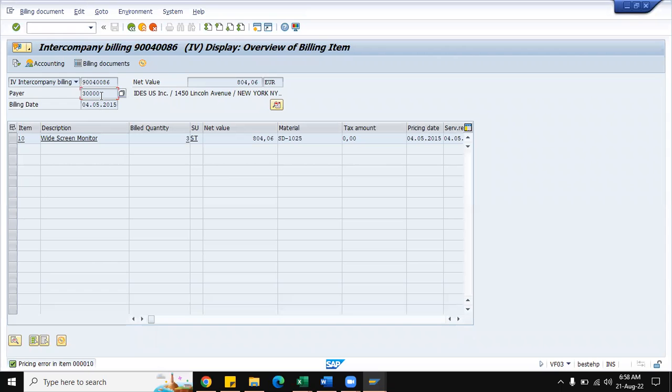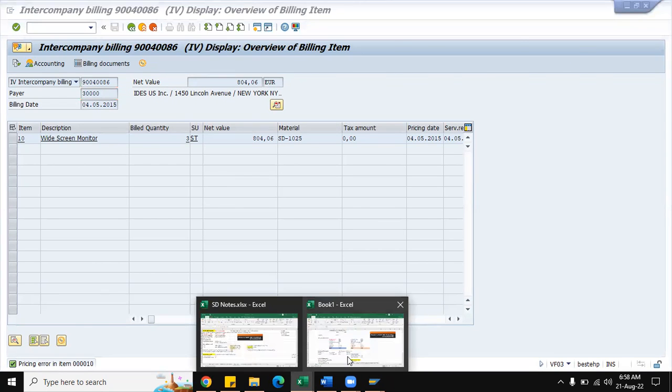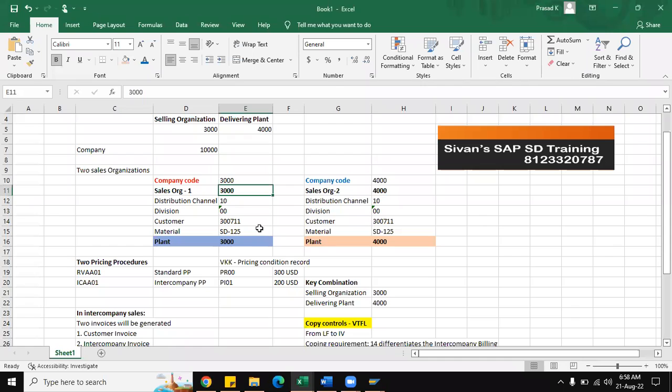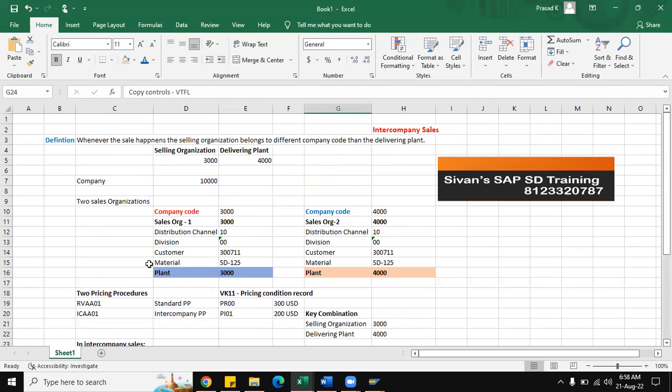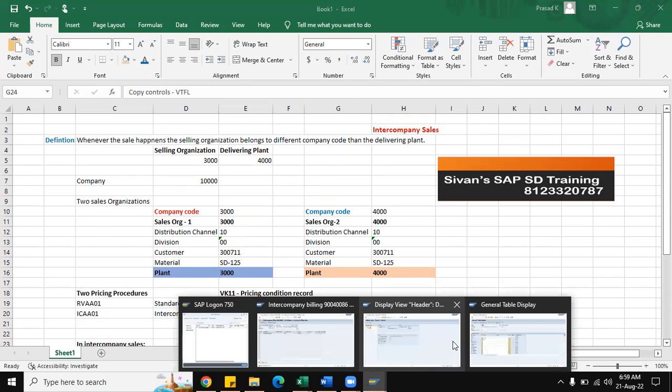So this is a very important process. In this process, we have to follow all these steps. Like the settings such as the sales line, the maintenance of the pricing condition type, VK11, pricing condition records maintenance for the standard pricing condition type and the intercompany pricing condition type. And followed by, we have to cross check whether the copy controls are in place or not. And the delivering plant, whether it is assigned to the sales line 3000 or not. We have to clearly see that so that the system will not throw any kind of errors during the sales order creation.